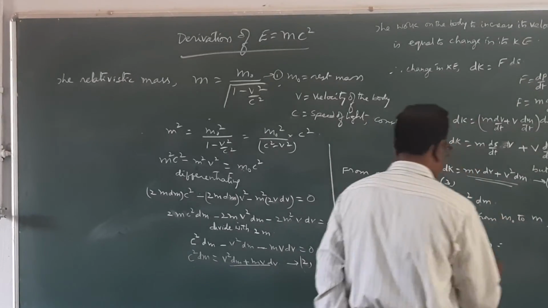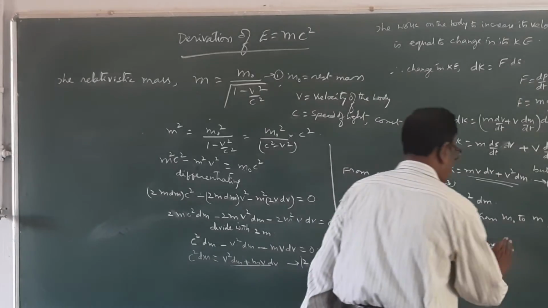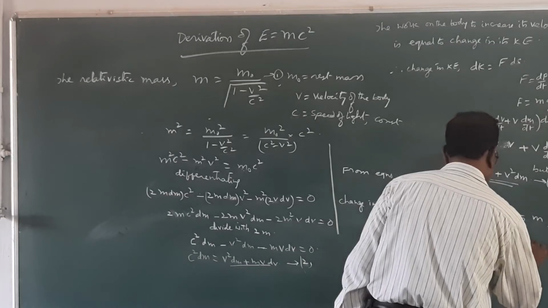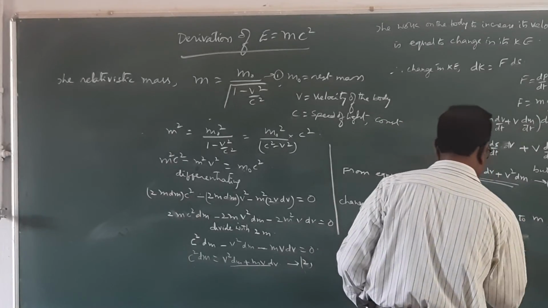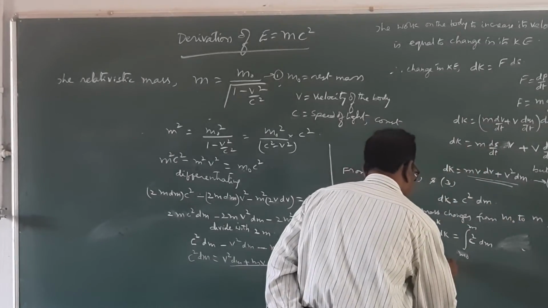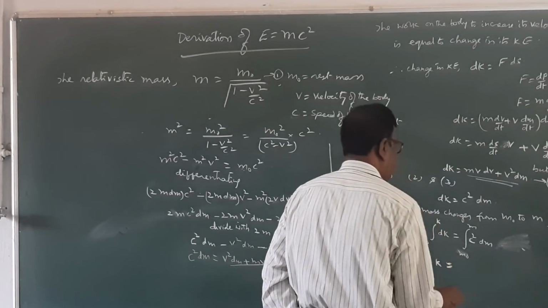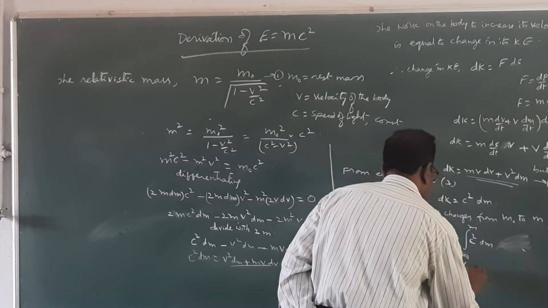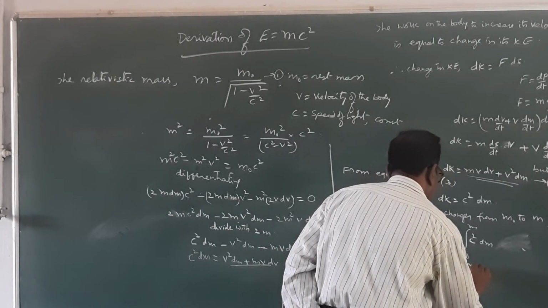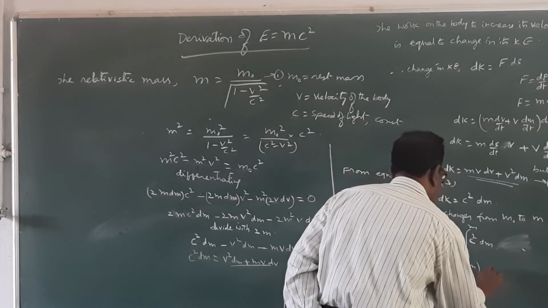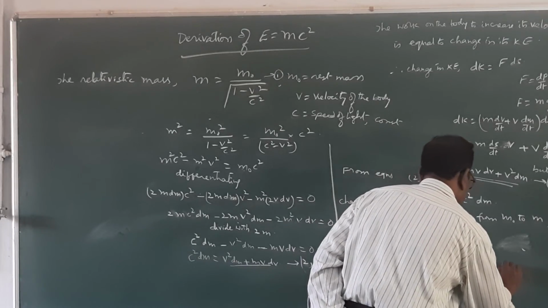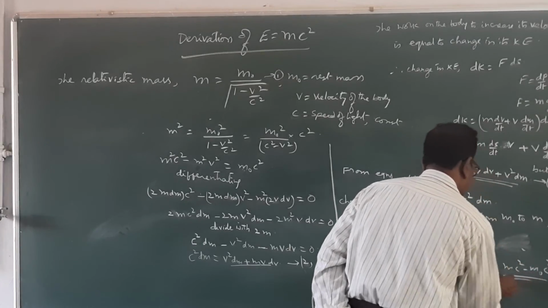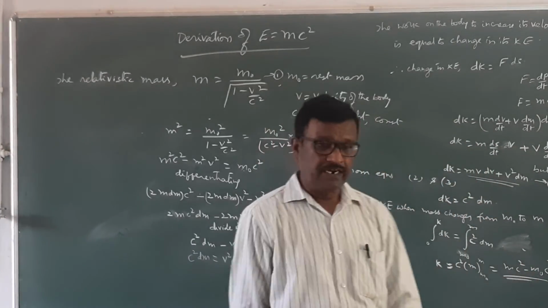Therefore, c square is common. So kinetic energy K is equal to c square times the integral of dm from m naught to m, that is equal to mc square minus m naught c square. This is the kinetic energy.